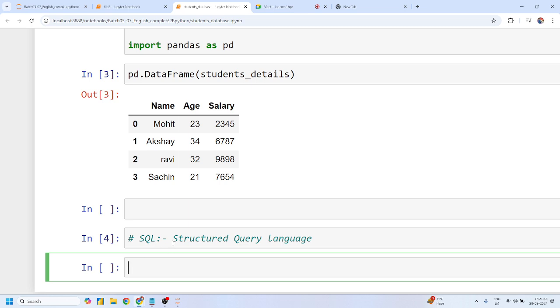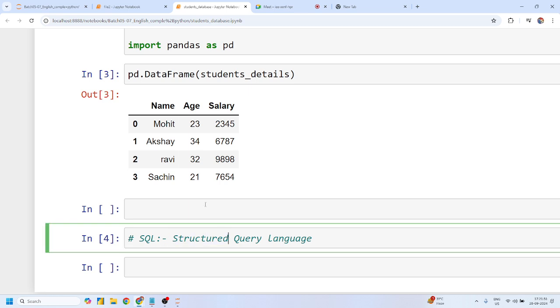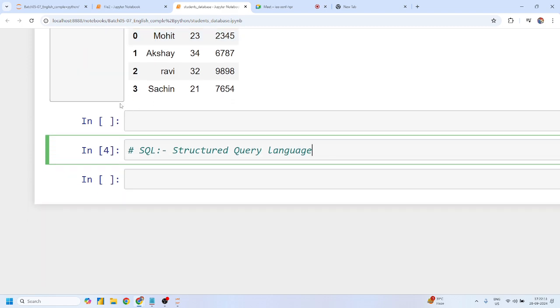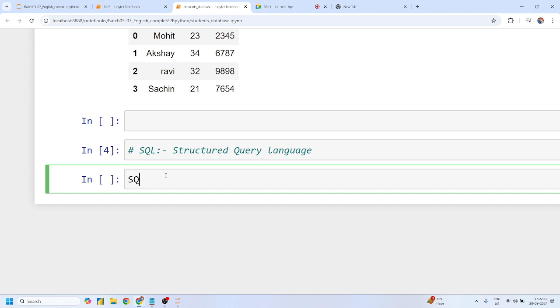And what exactly does structured represent, Mohit? Structured directly represents this structured table. If any data is stored in this tabular format, I can directly say this is my structured data. And if it is in structured format, I can directly call the data if it is required with the help of this SQL language, which is called Structured Query Language. Can I say this, Pradeep sir? Yes or no? Yes, sir. Yes. So SQL, Mohit, is a domain specific programming language. It is not just a simple programming language. What exactly is the meaning of, Mohit, domain specific programming language?